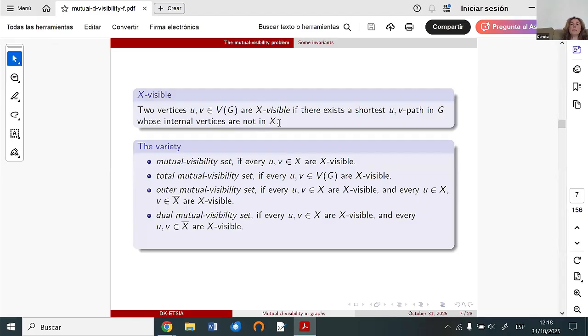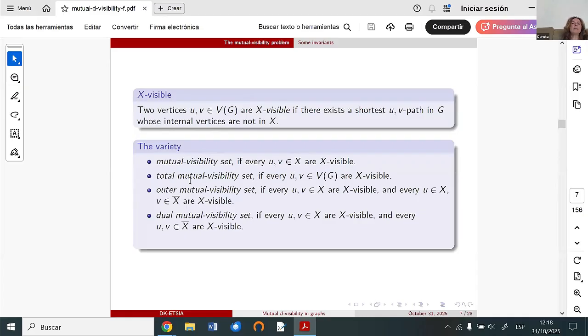Using this definition, mutual visibility set is a set where every two vertices from this set X are equivisible. Total mutual visibility: we have a set which is total mutual visibility if any two vertices of the graph are visible.